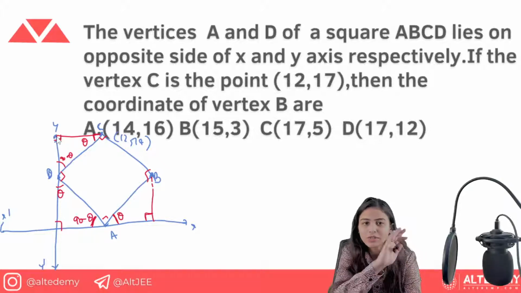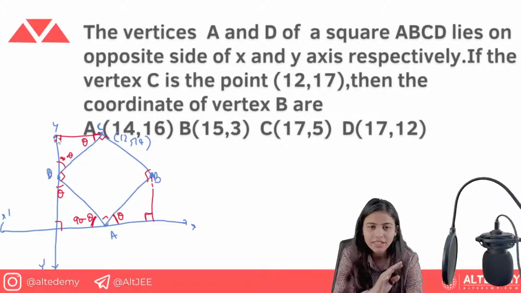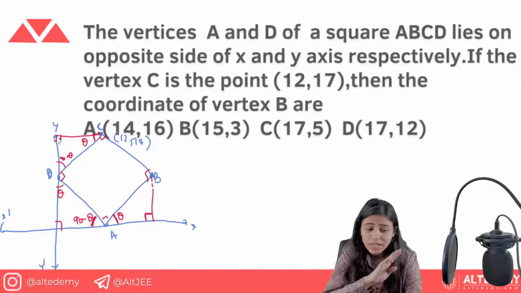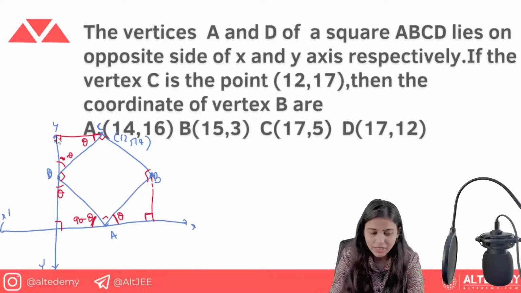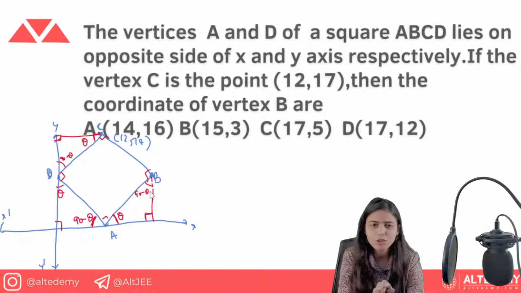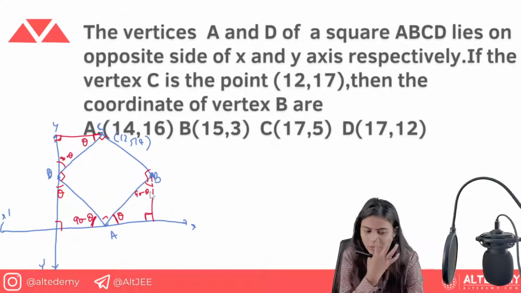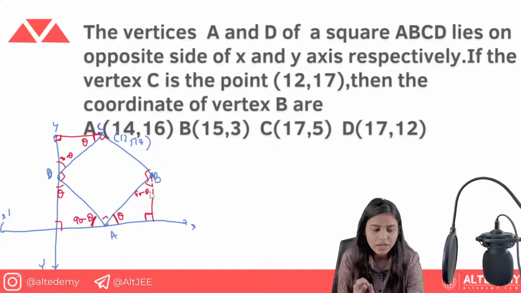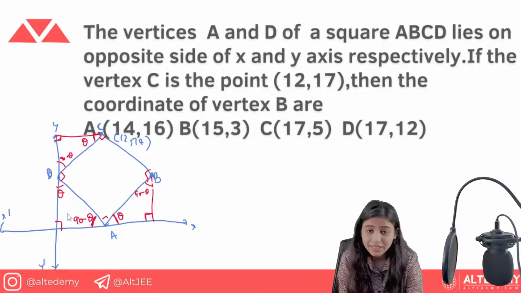Obviously the interior angles of a triangle sum up to 180 degrees. That is why we have taken 90 minus theta and theta, because everything is going to sum up to 180 degrees. I hope you know this, it is a very simple thing. And this angle obviously is going to be 90 minus theta, right? This did not need to be written, but it is just to ensure that you understand what I'm trying to imply. Now we have two angles equal.